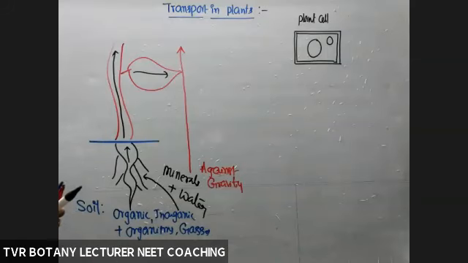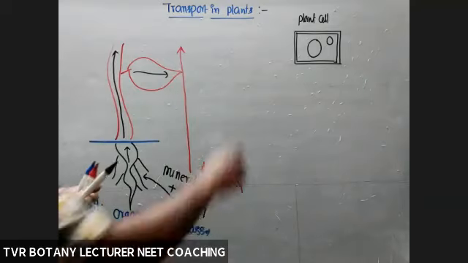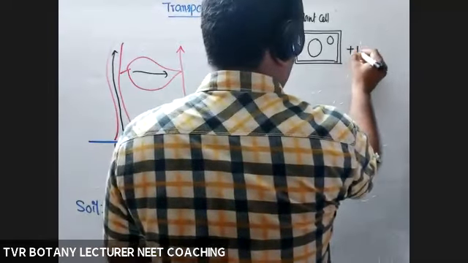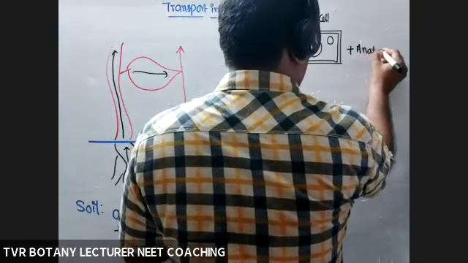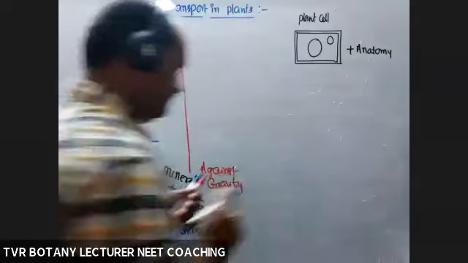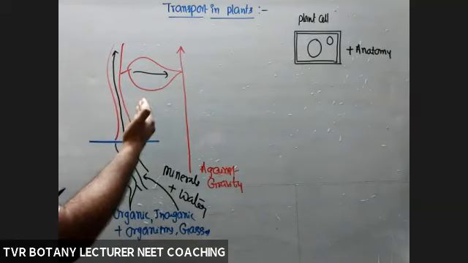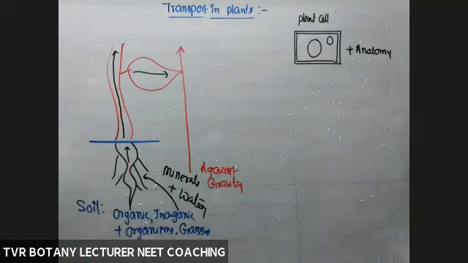What type of tissues are concerned with transportation of these materials? So to understand transport in plants, compulsory knowledge in cell structure plus anatomy also. Anatomy knowledge also required. So from root to shoot, cell to cell, tissue to tissue, organ to organ. And that is against the gravitational force. Okay, right? Next.